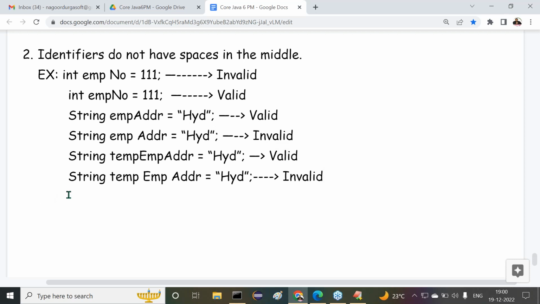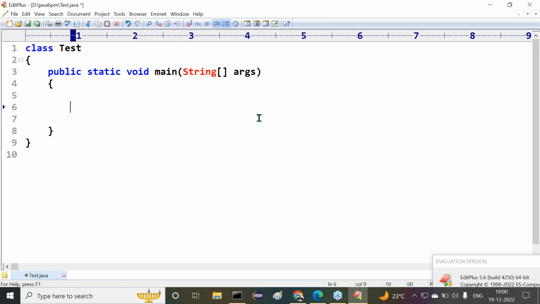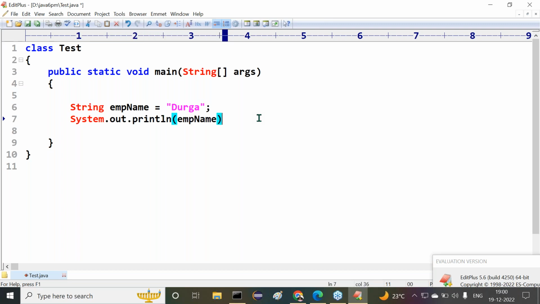If you want to know this particular content, I will show it in the form of an example. Now what I am telling you: string emp name is equal to Durga. I am going to provide this in a section. All right, sir. Now I want to write System.out.println of, then directly emp name. Observe carefully.